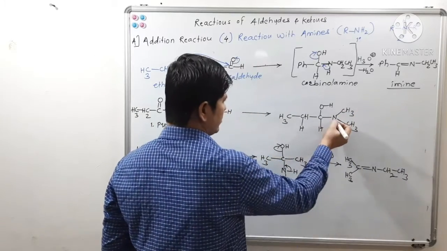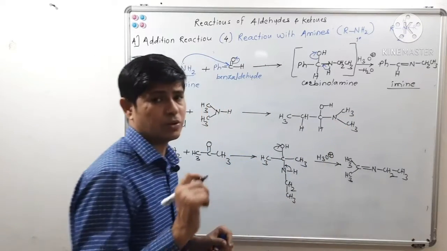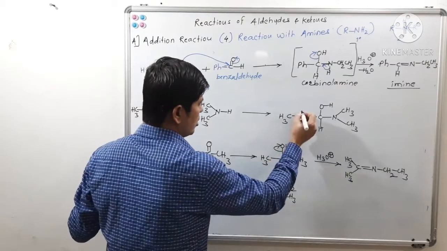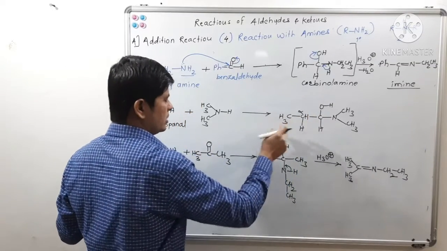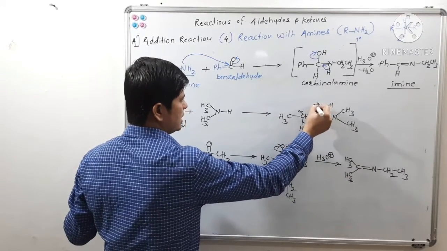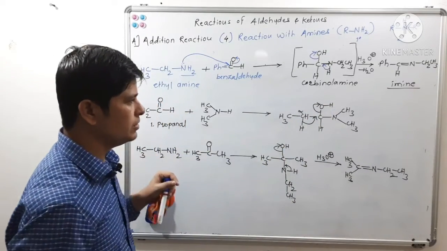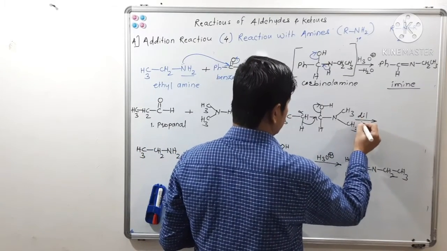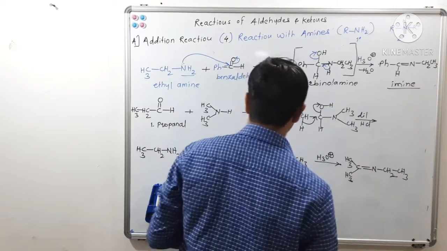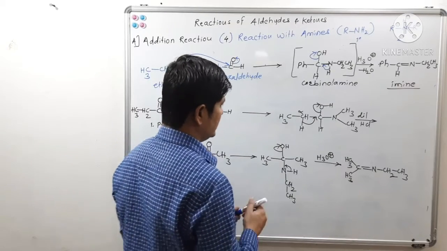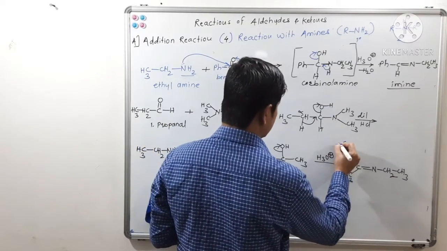Now see, this nitrogen does not have a proton, hence there will be a loss of this alpha proton. There will be a loss of this alpha proton along with this hydroxyl group when we treat this compound with dilute HCl. So which product will we get?